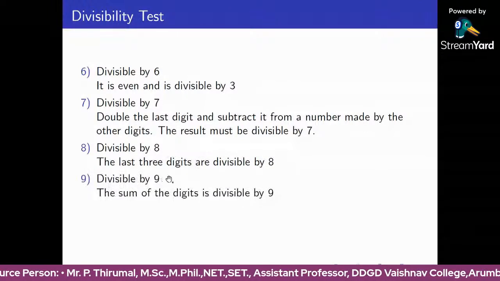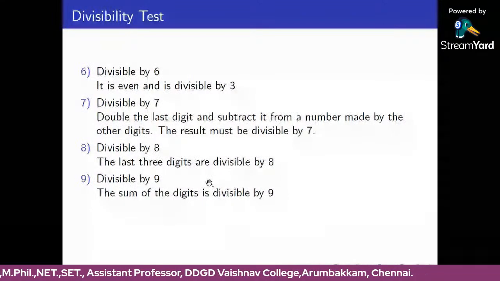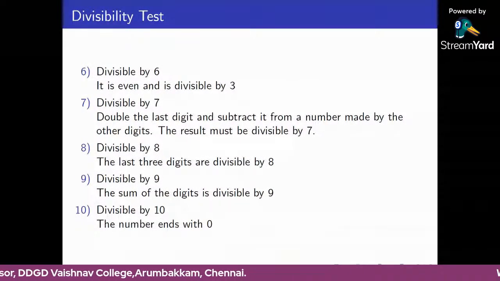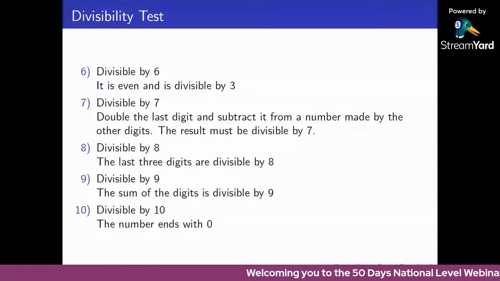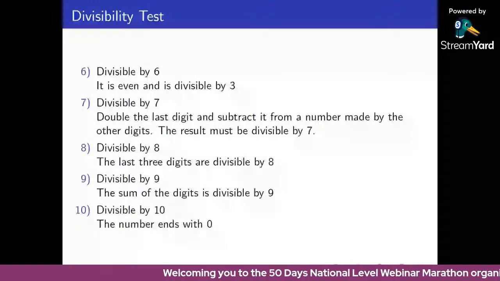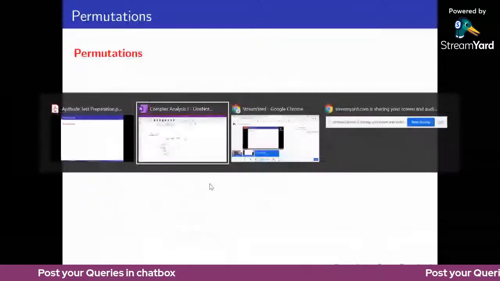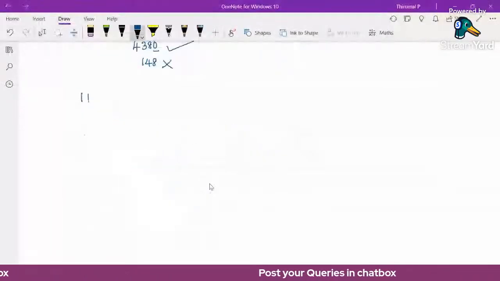Next, divisible by 9. Sum of the digits divisible by 9 means the original number is divisible by 9. Next, divisible by 10. The number ends with 0. Okay, the unit digit value 0 means the given number is divisible by 10. So those are divisibility conditions for 1 to 10. 11 also we can check. 11 means alternate digits. So we can keep continuing this process for divisibility conditions for 11 and 12, 13, 14. Now you are getting some idea.